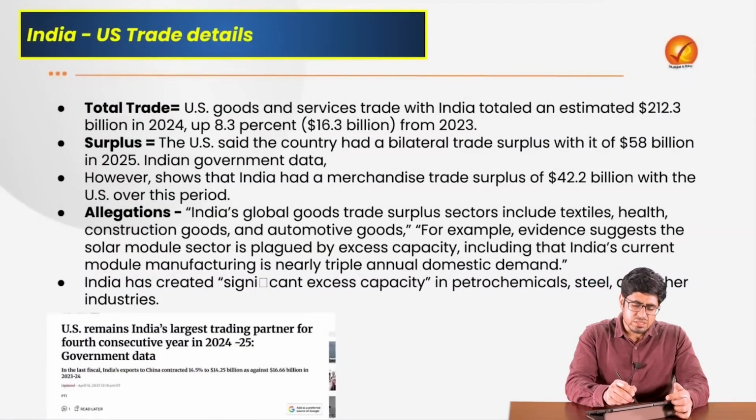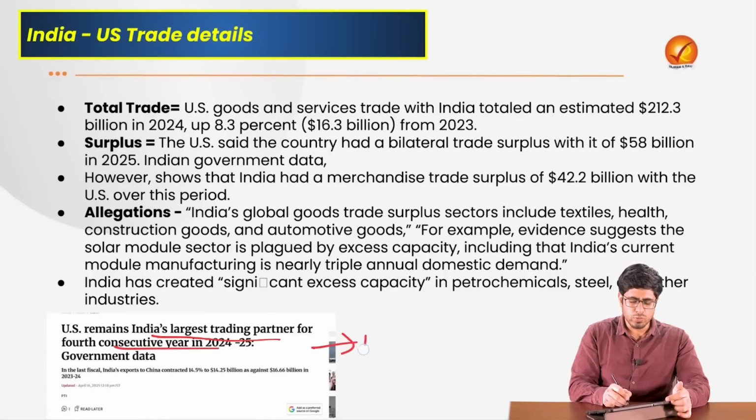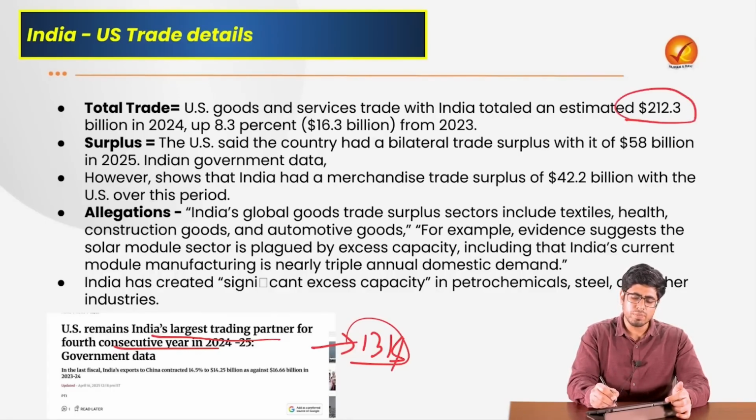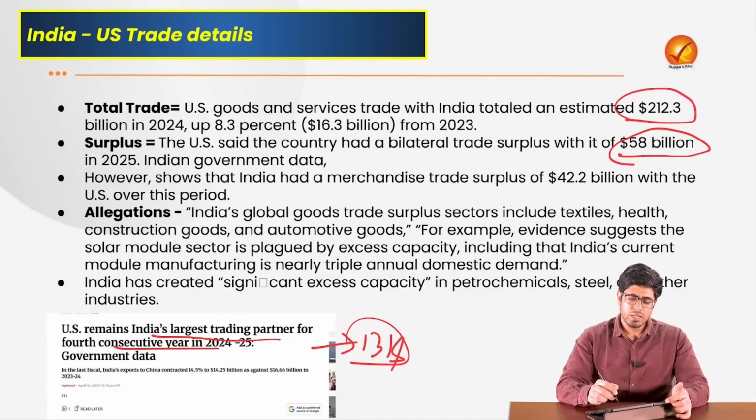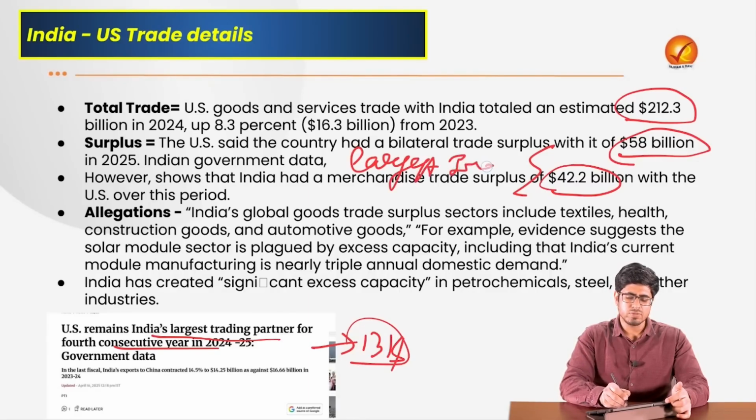But for more value addition on this topic, we see that India and the USA are large trading partners. In fact, the USA has been the largest trading partner for India for 4 consecutive years. In terms of goods alone, we traded around $131 billion. If we combine goods and services, the number crossed $200 billion. As per the USA, India has a surplus of around $58 billion with respect to the imports that we make from the USA. But as per the Indian government, the trade surplus is merely $42 billion. Be that as it may, it is still the largest surplus that India has with any country.